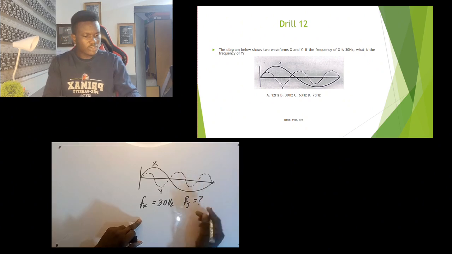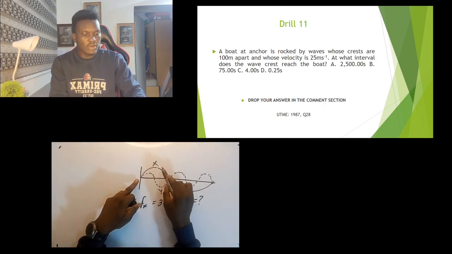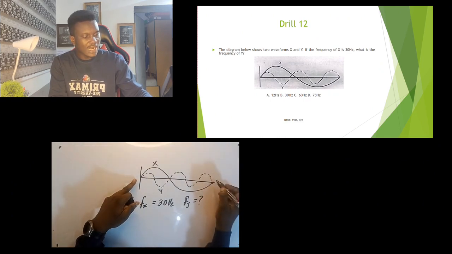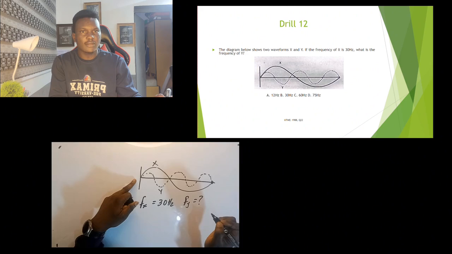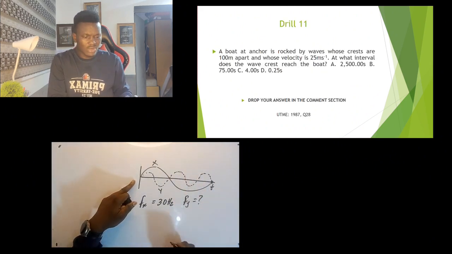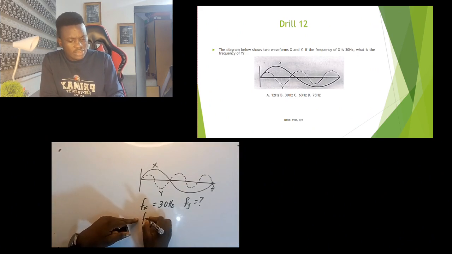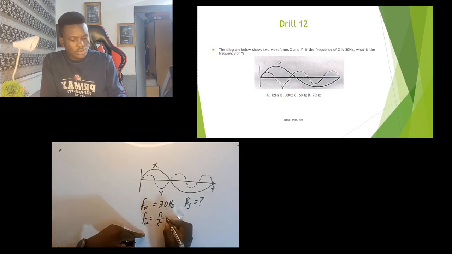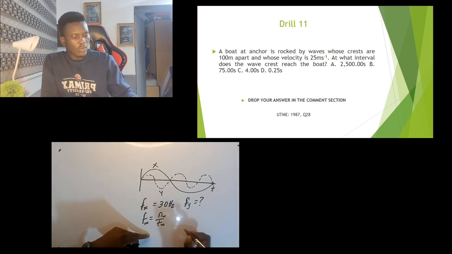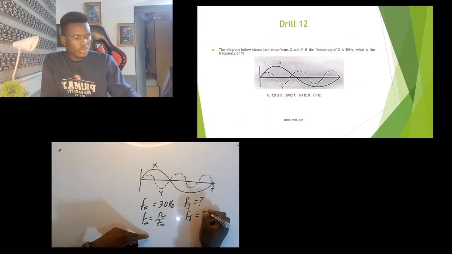Now, if you notice something here, the waveform for X and the waveform for Y arrived here at the same time. So that means it took them the same time to get to that point. And what does that mean? That means if frequency is equal to number of waves for a given time, the frequency of X is going to be the number of waves of X over the time for X, while the frequency of Y is also going to be the number of waves for Y over the time for Y.